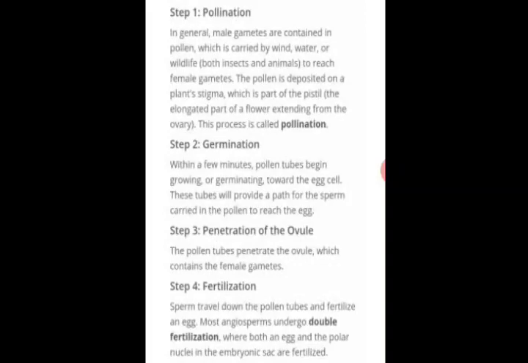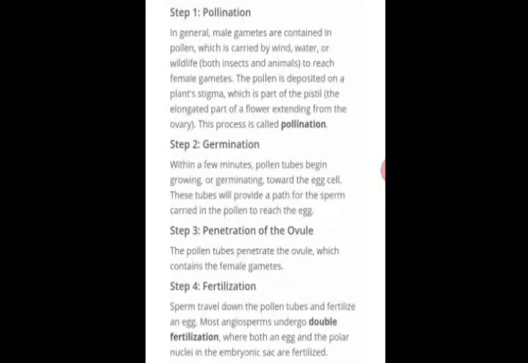Pollination is done with the help of different agents, which can be wind, water or wildlife, which can be insects and animals. Then the pollen is deposited on a plant stigma, which is part of the pistil. And what is the pistil? That is the carpel or the gynoecium, right? So this is called pollination.